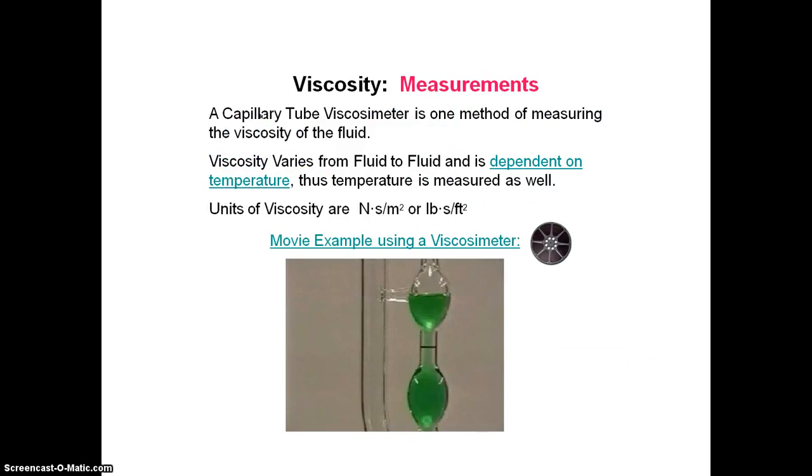Next is the viscosity measurement. A capillary tube viscometer is one of the methods of measuring the viscosity of the fluid. The viscosity varies from fluid to fluid and is dependent on the temperature. Thus, the temperature is measured as well. The unit of viscosity is newton second per meter square. And here the dynamic viscosity can also be represented in poise. 1 poise is equal to 0.1 newton second per meter square.